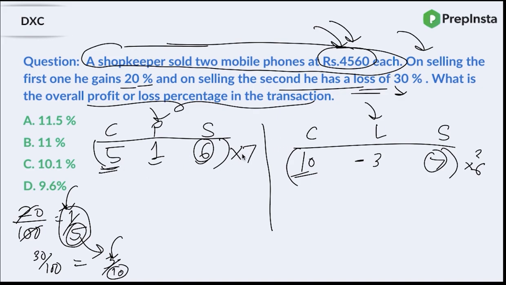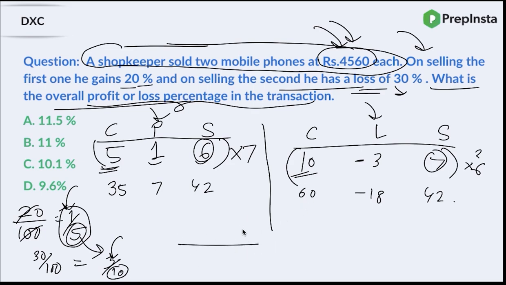So what is 7 fives? 35. 1 into 7 is 7, and 6 sevens are 42. Similarly here, multiply all 3 terms by 6. So 60, minus 18, and 42. What are you supposed to find now? The overall profit and loss. So how do you find that? In the denominator, you will have the total cost price. So what is the total cost price? 35 plus 60.